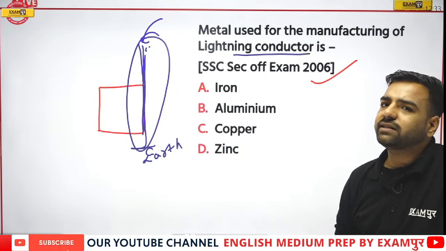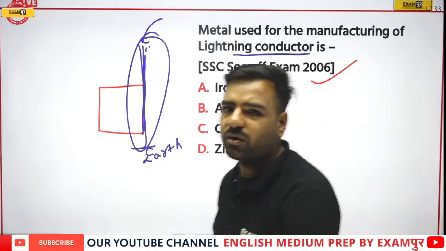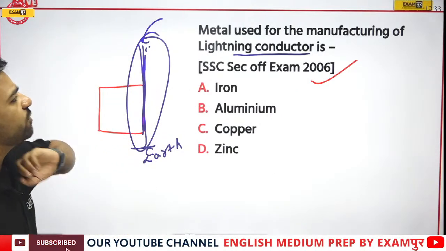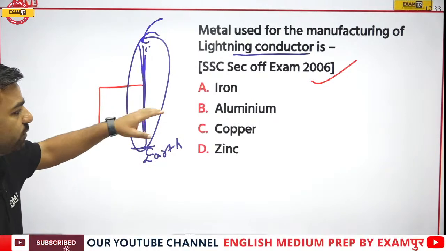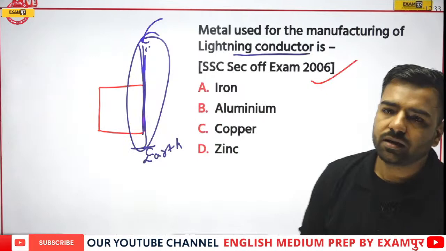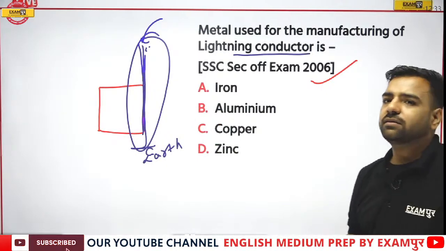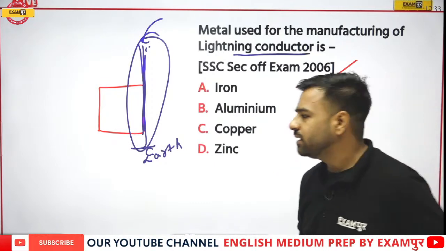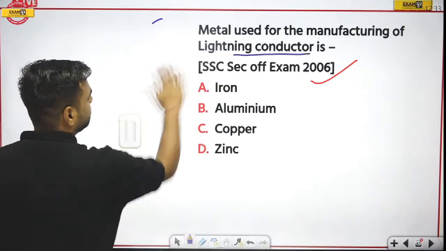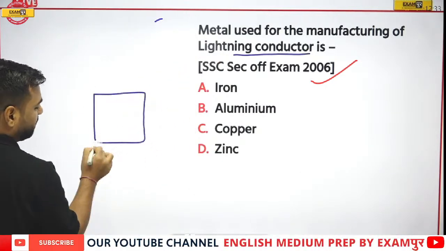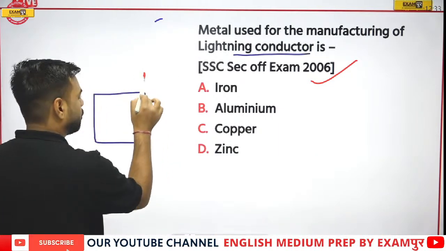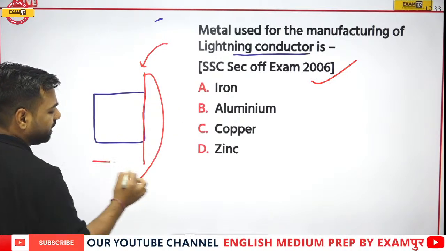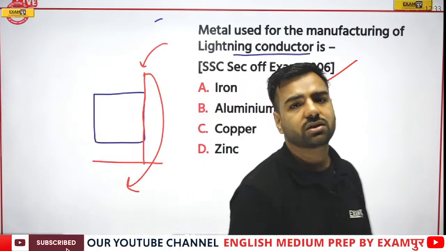Nabnita has given the answer C. I need answers from everyone, because this is an important question for the examination. Is it iron, aluminium, copper or zinc? What is the correct answer? We have discussed electric wires, and that's true. Because of this, our building will be safe and sound. So I'll draw this part. If this is the building, we will have copper over here. Because of this, whenever lightning strikes, the whole charge enters the earth, so there is no damage to the building.